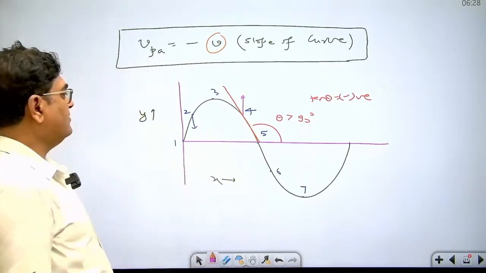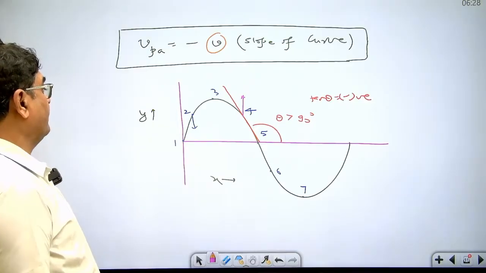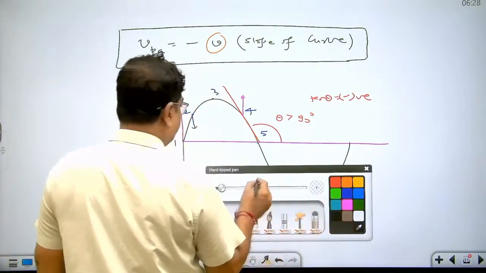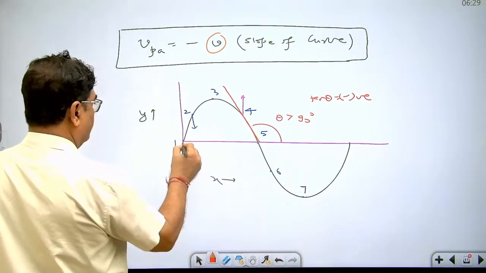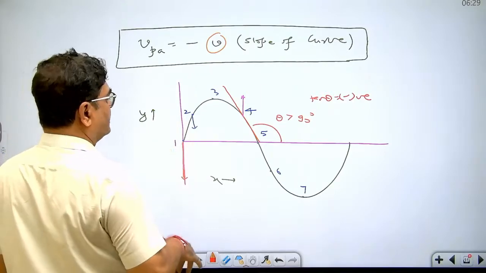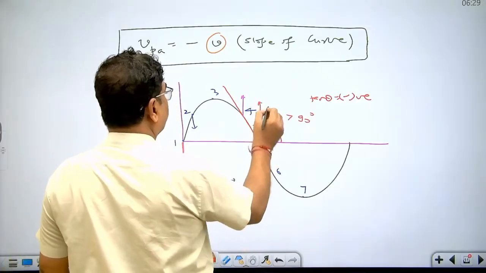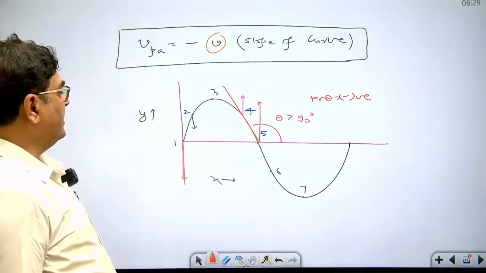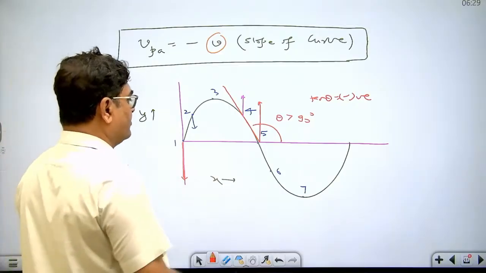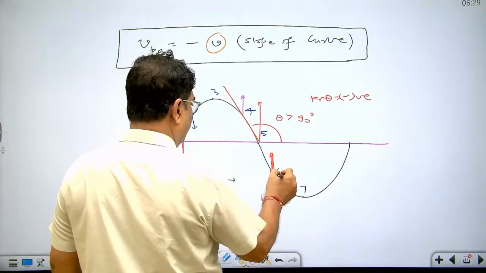Now dear student, at point number 1 and 5 slope is maximum, so speed is also maximum. At point number 1, velocity is negative and maximum. And at point number 5, velocity is maximum and positive. Dear student, at point number 6 again, slope is negative. Slope is negative means velocity is positive. This is at point number 6.